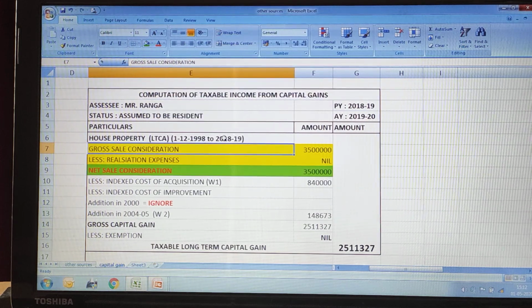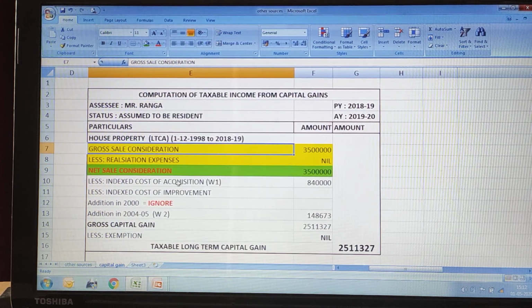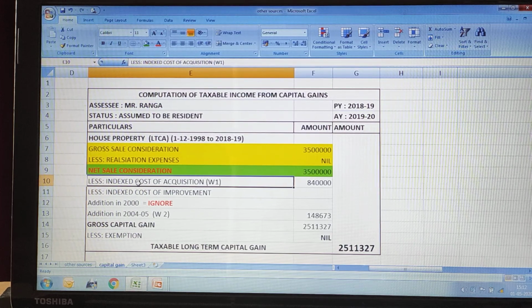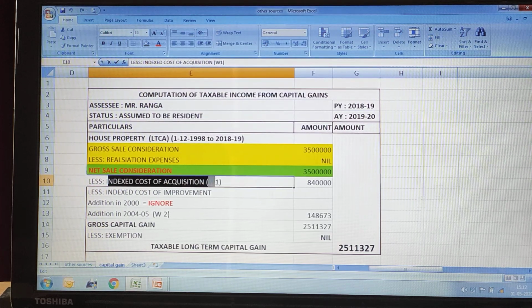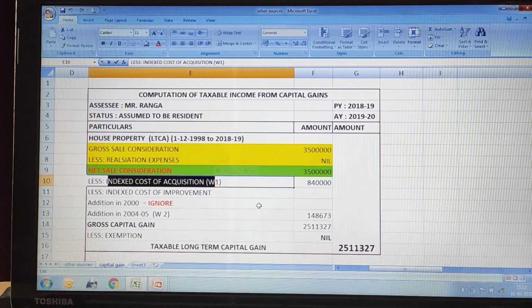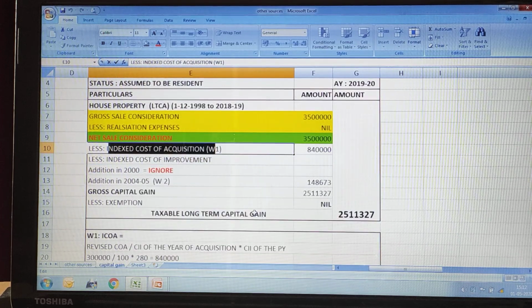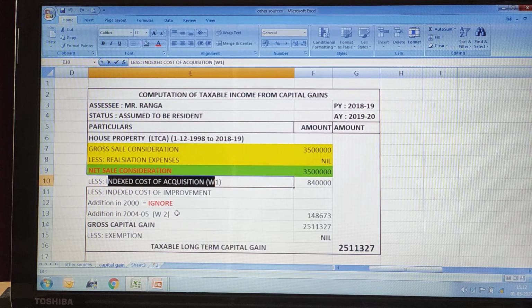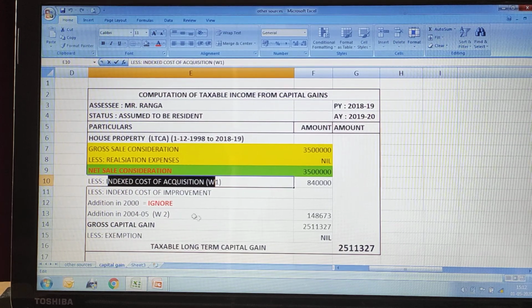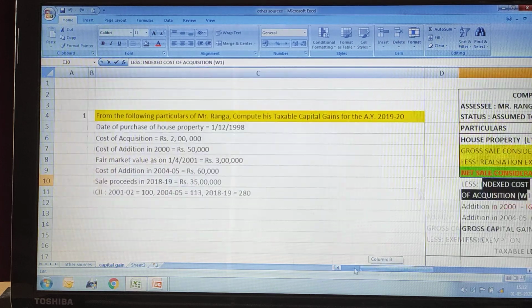Okay, right? Then with this you are going to minus indexed cost of acquisition. So what is indexed cost of acquisition? This will be applied only if the asset is long term in nature. The formula for indexed cost of acquisition is cost of acquisition divided by cost inflation index of the year of purchase of asset, multiplied by cost inflation index of the previous year in which the asset is sold.